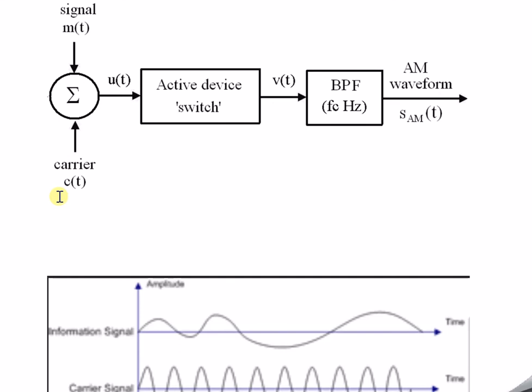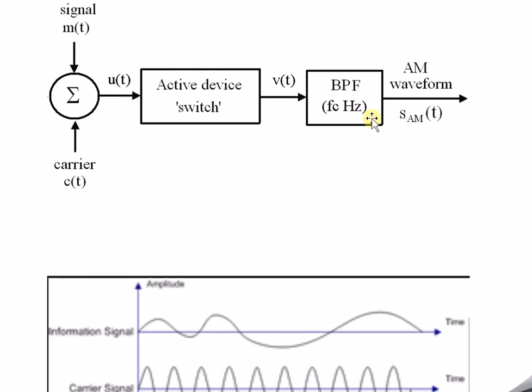The carrier signal is necessary because the information signal, or the message signal, cannot be passed over a long distance. Only a few meters we can pass. So with the help of the carrier, to energize this and increase the capacity to reach a longer distance, we are using the carrier signal. Because of this, the carrier signal is used.